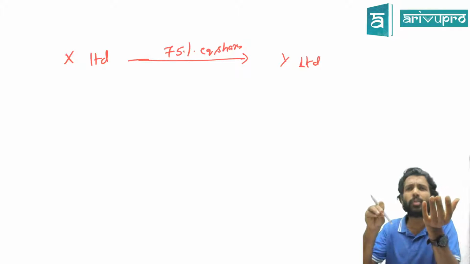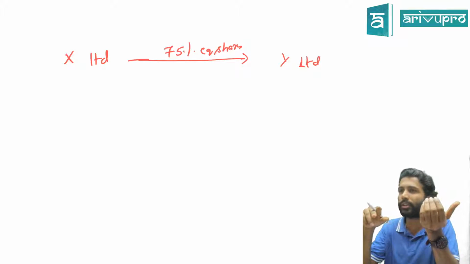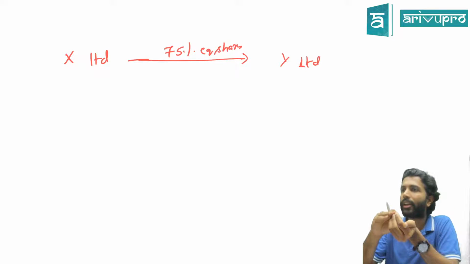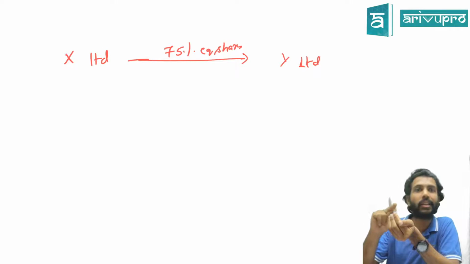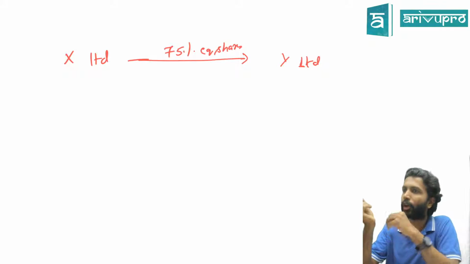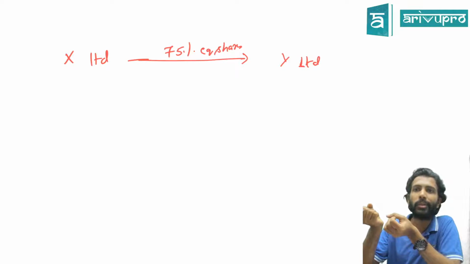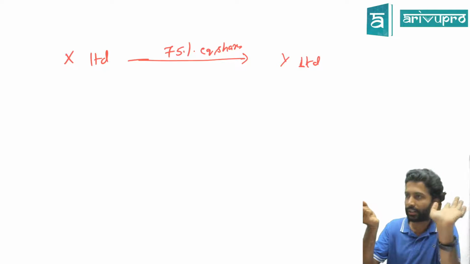I told you the definition of equity shares. What is that? It's an instrument that ensures residual interest in the company. Meaning after you pay off all the liabilities, if assets still remain, equity shareholders get that. Yes or no?